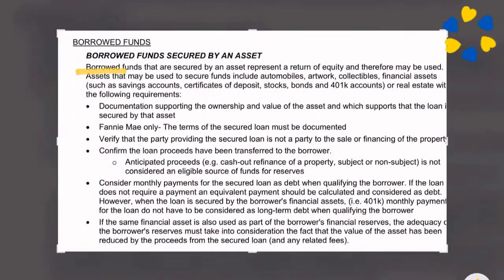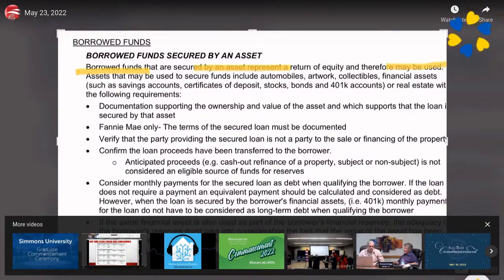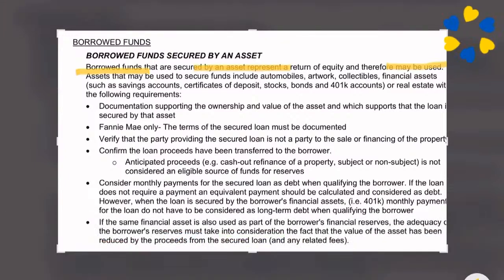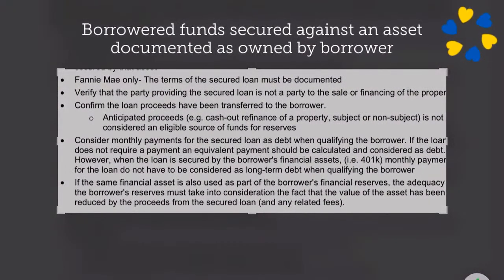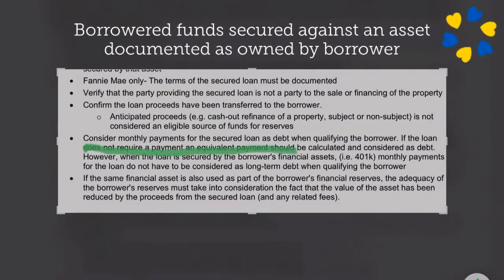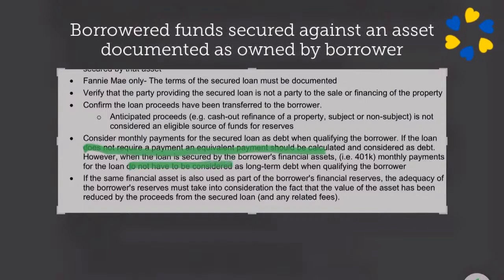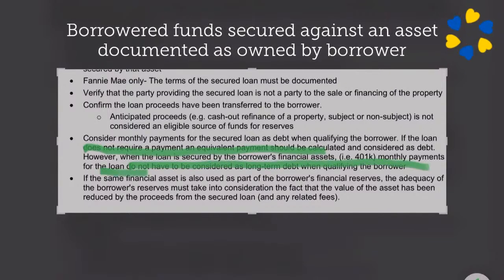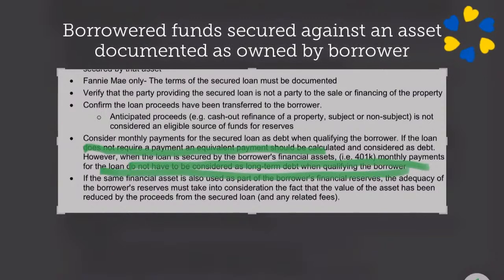If it's secured against an asset, a car loan, something against a credit union, against some kind of asset, it's acceptable, but there must be a payment. If no payment is actually required, we would normally still figure out some reasonable calculation holding the debt ratio, unless they're secured by financial assets like a 401k. They don't need repayment plans.